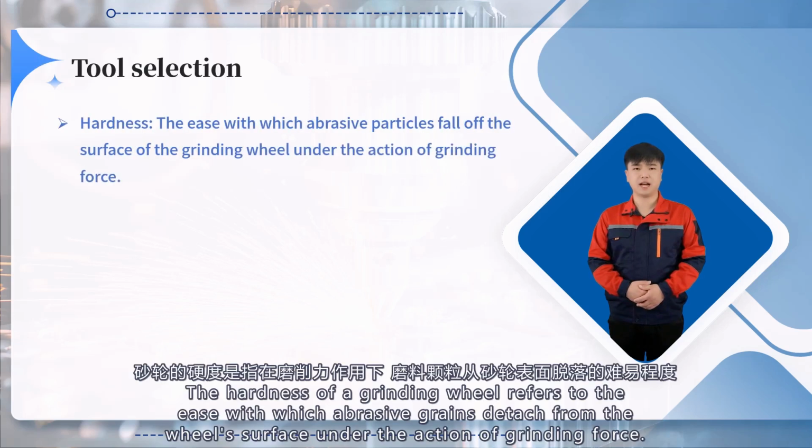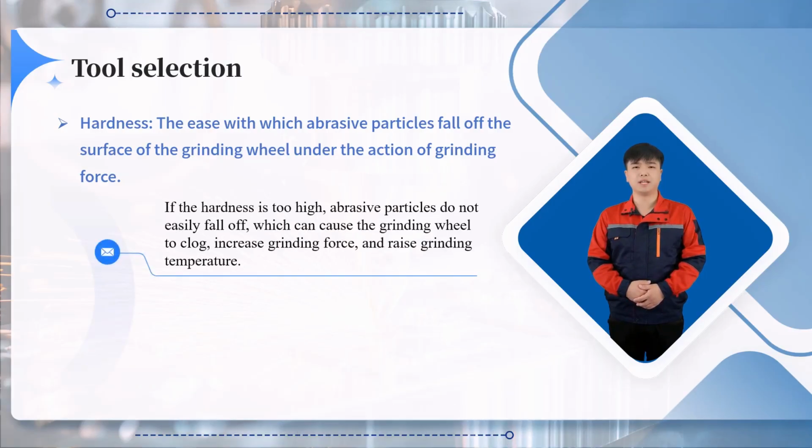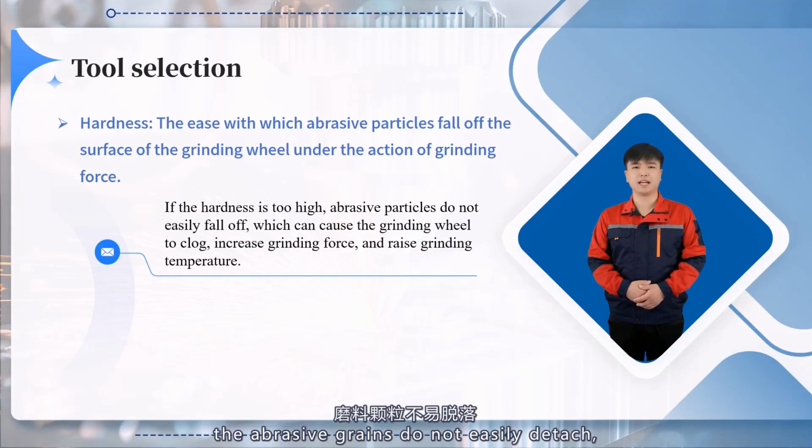Hardness. The hardness of a grinding wheel refers to the ease with which abrasive grains detach from the wheel's surface under the action of grinding force. If the hardness is too high, the abrasive grains do not easily detach, which can cause the wheel to clog, increase grinding force, and raise grinding temperature.